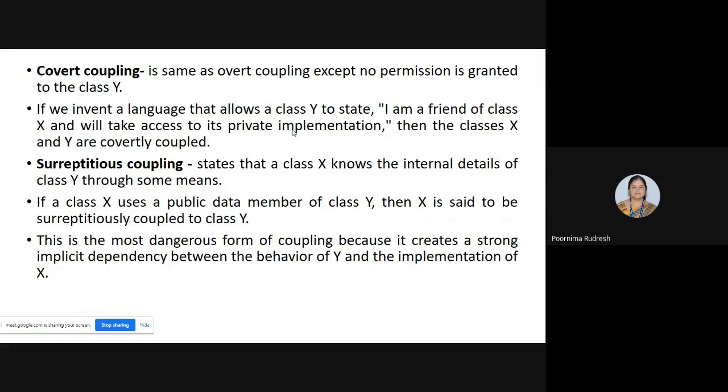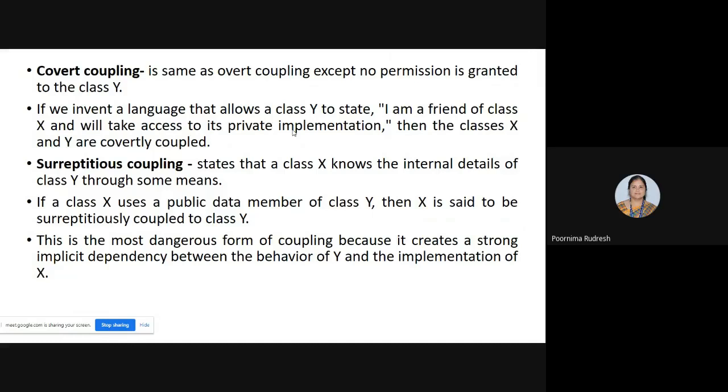So surreptitious coupling states that a class X knows the internal details of class Y through some means. Whether it is legally or illegally, class X knows the implementation details of class Y. Then, if a class X uses a public data member of class Y, then X is said to be surreptitiously coupled to class Y. So actually surreptitious coupling means it is hidden coupling. Hidden coupling means it can access other class details or other class functions. Clear? But it is not visible.